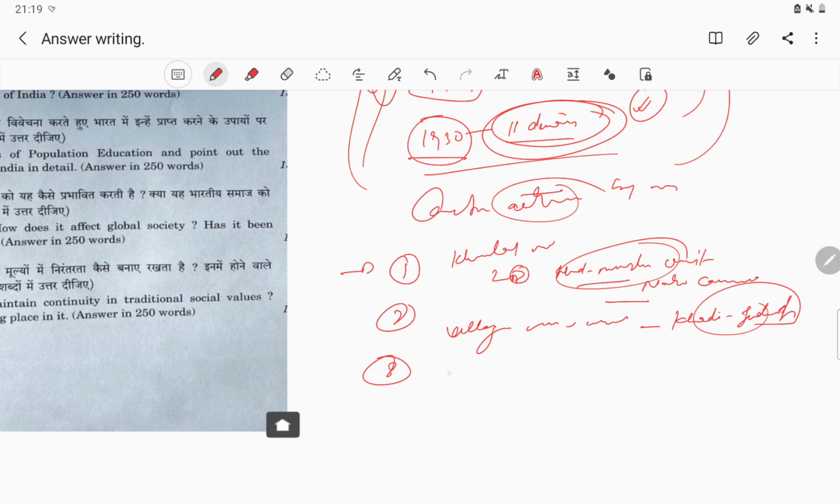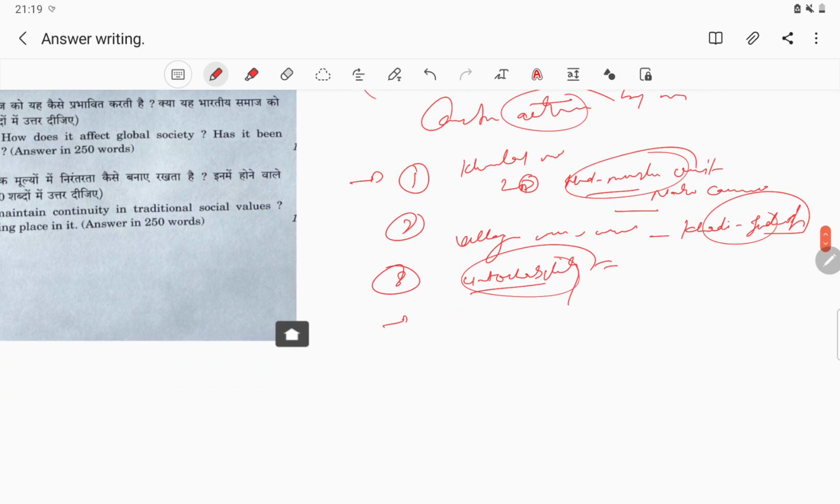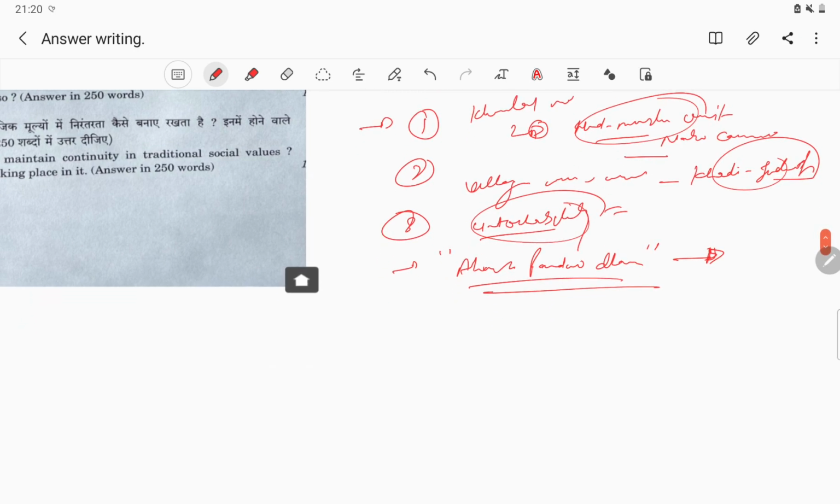After that, the work on how to remove untouchability, that was the biggest issue at that time. After that, the very famous Ahimsa Paramo Dharma, a very famous slogan of Mahatma Gandhi, that was also part of constructive activity. And Mahatma Gandhi worked on Atma Shakti, that is soul power.